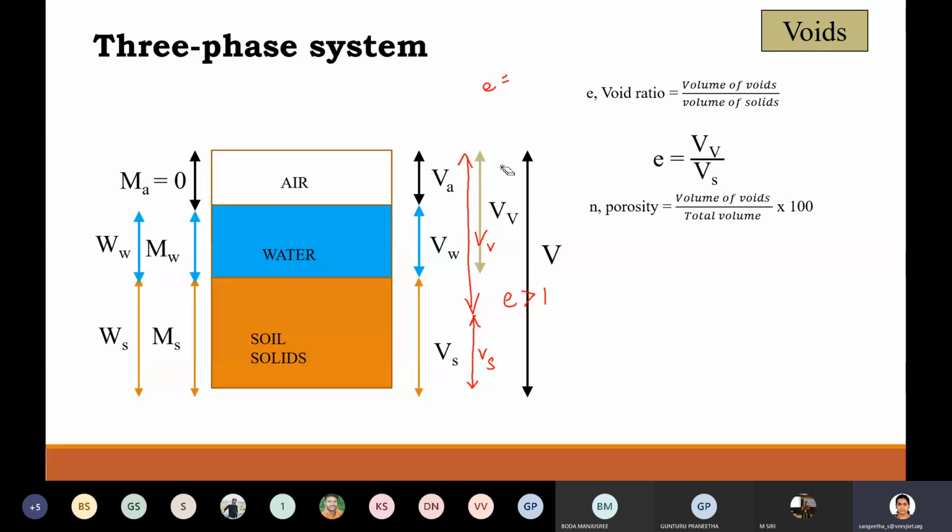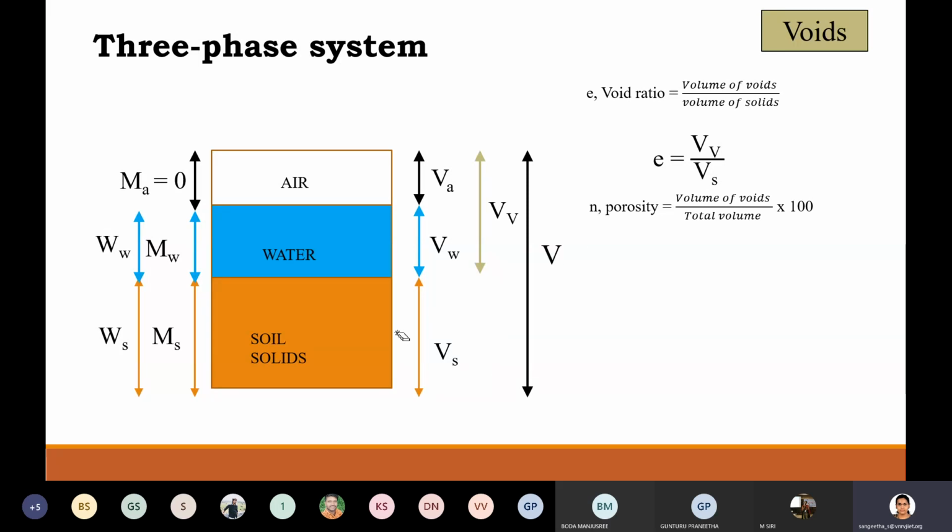This void volume VV can increase, but it cannot be greater than V. It can reach a maximum value of capital V.